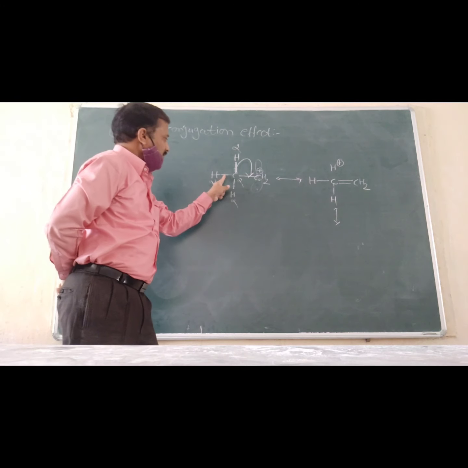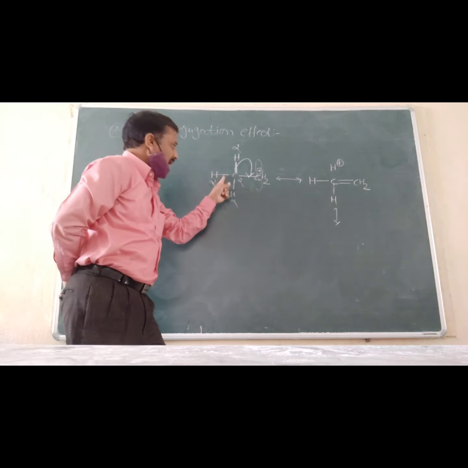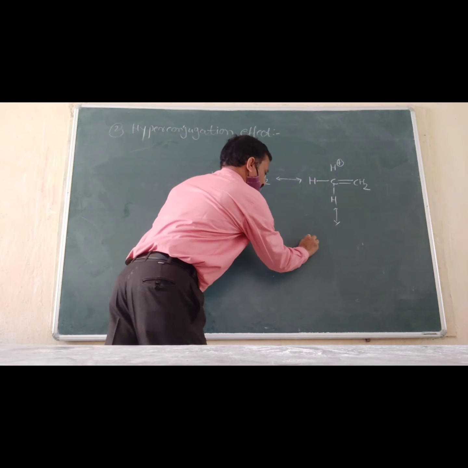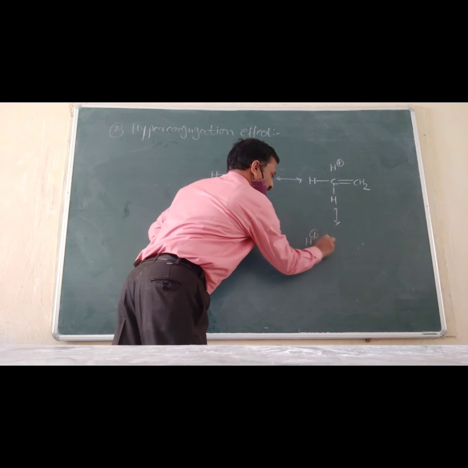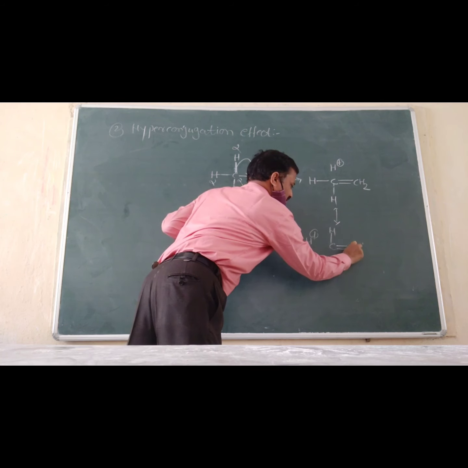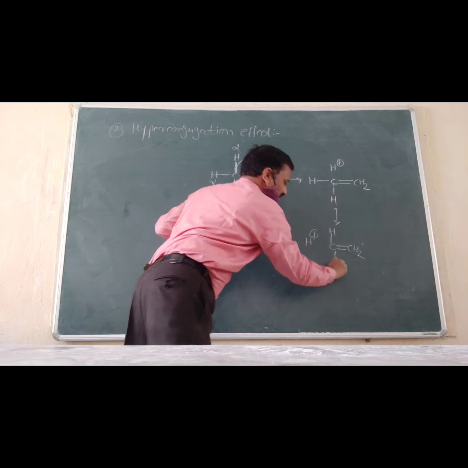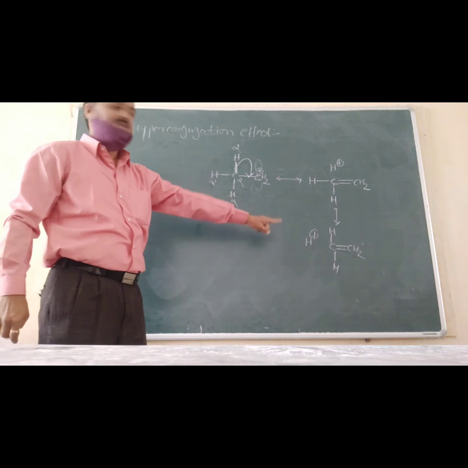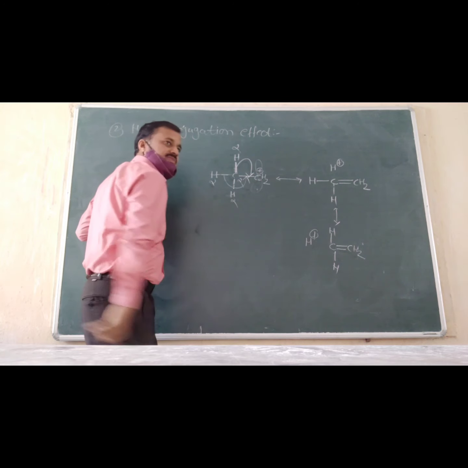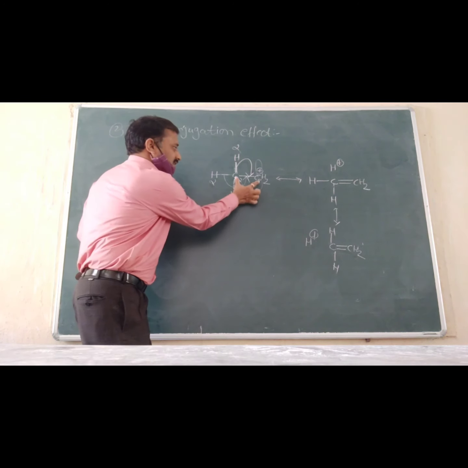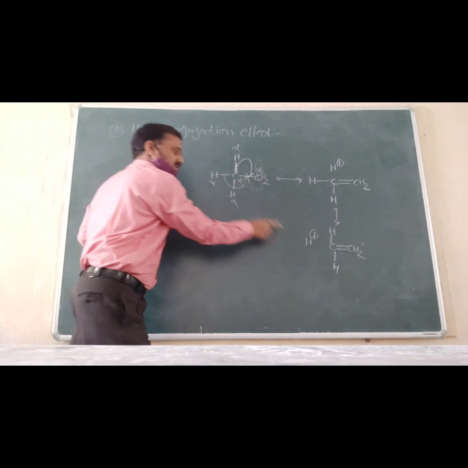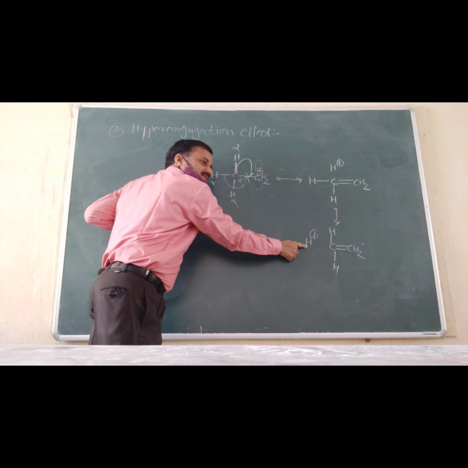This structure is formed due to that migration. If the sigma electrons of this alpha C-H bond migrate towards the electron deficient center, we get the structure H+ with a C=C double bond. Since the electron pair migrates to the electron deficient center and a double bond forms, this hydrogen becomes positively charged.